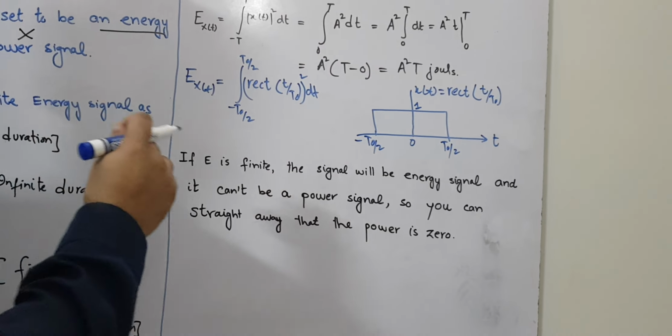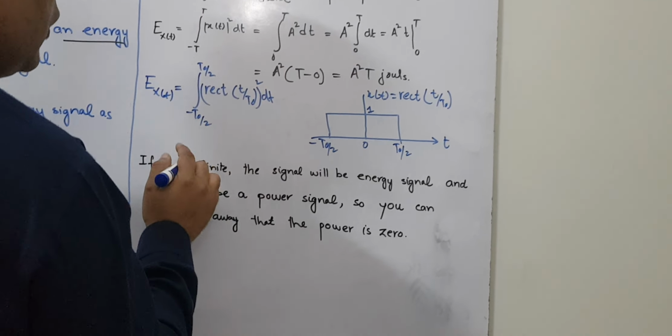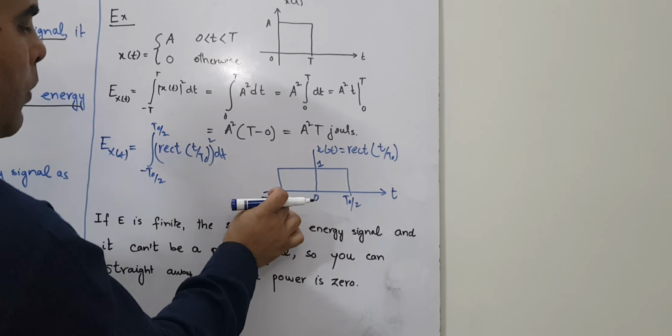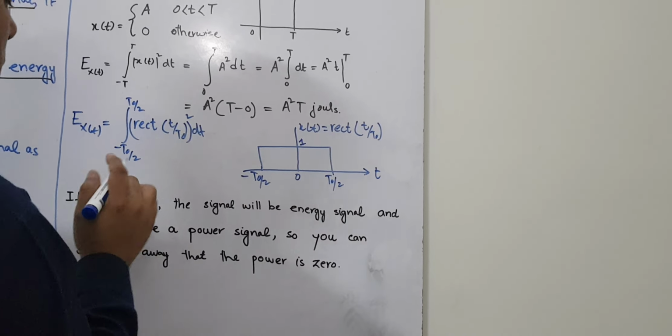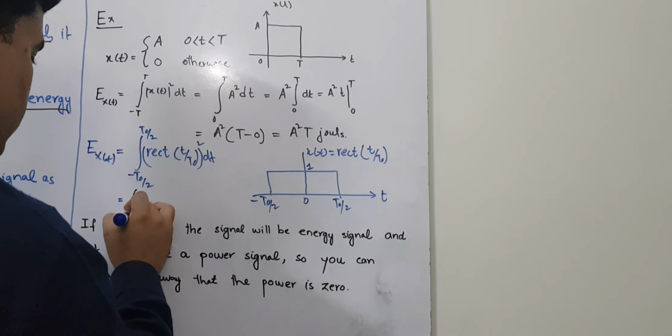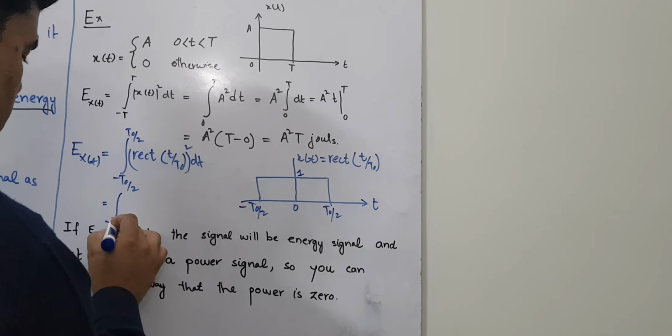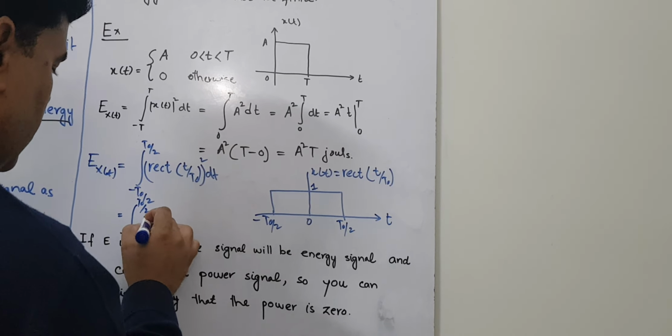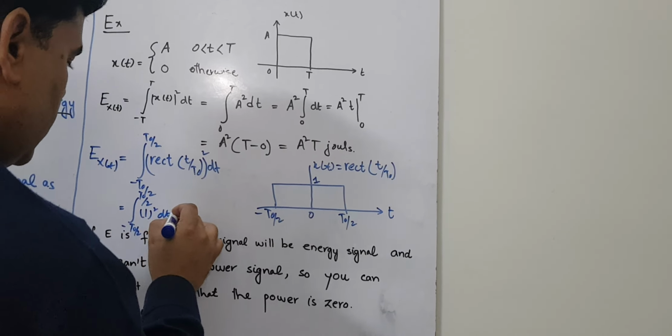The rect of t by t naught is always equal to 1 between minus t naught by 2 and t naught by 2. So you can replace it with the integral from minus t naught by 2 to t naught by 2 of 1 square dt.